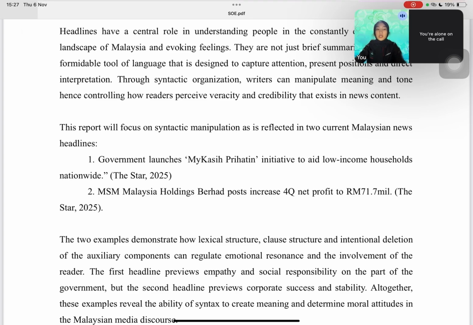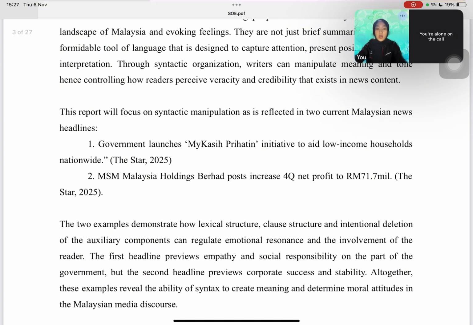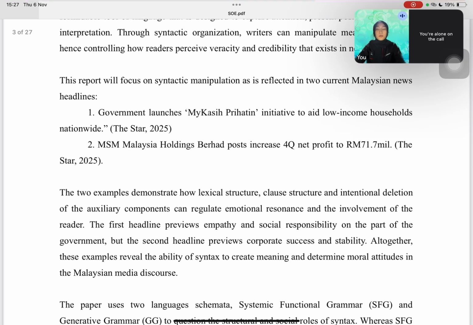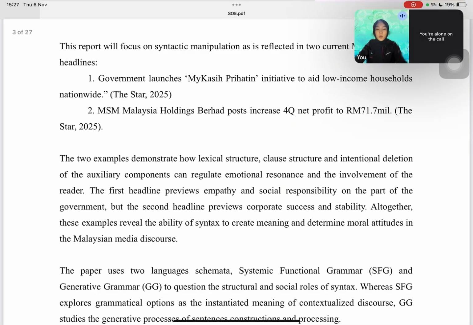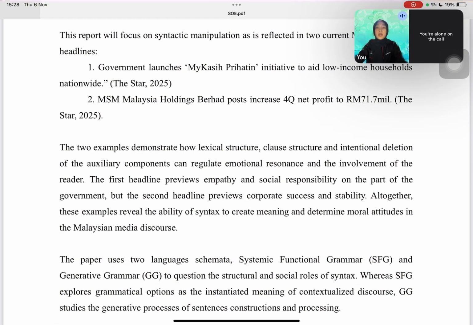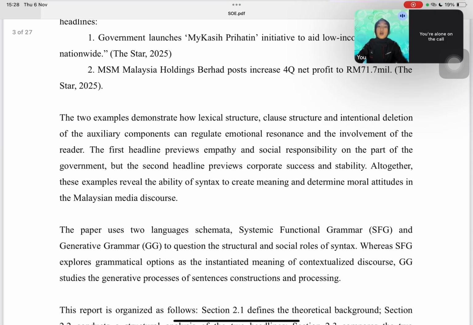In today's media landscape, headlines are not just short summaries. They are powerful tools that can influence public perception through words, order, grammar, and structure. So writers can evoke emotion, express values, and even guide how readers interpret a piece of news. In this report, I analyzed two real Malaysian headlines from The Star newspaper, published in 2025. The first one is "Government launched My Kasih Prihatin initiative to aid low-income household nationwide", and the second one is "MSM Malaysia Holdings Berhad post increase in fourth-quarter net profit to RM71.7 million".